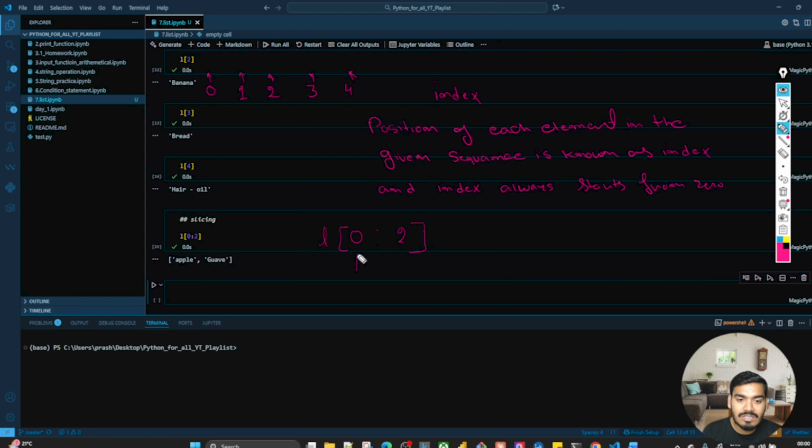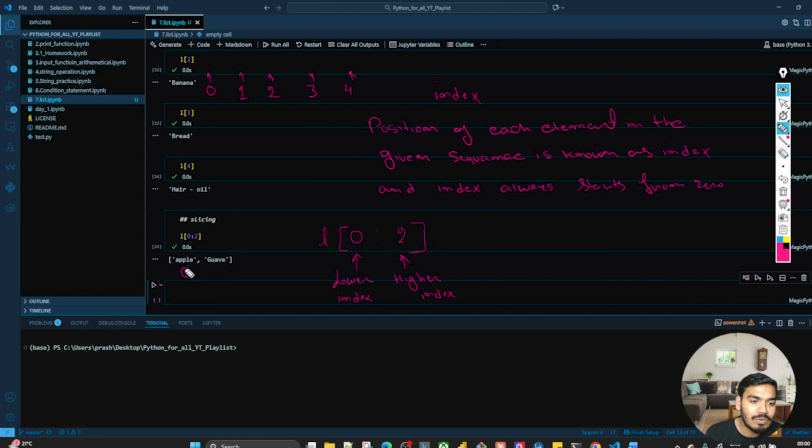This is called the lower range or lower index, and this is called the higher index. I want to get the elements from this range, 0 to 2, but I got only apple and guava.